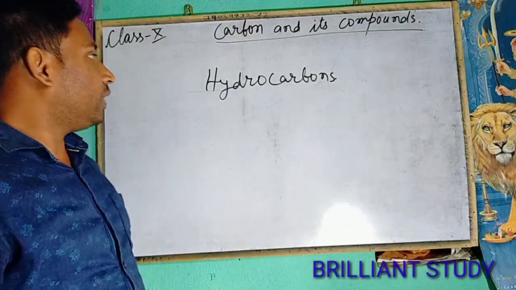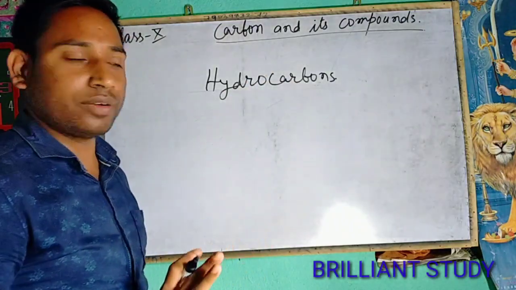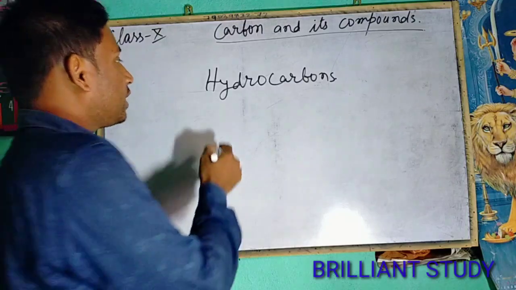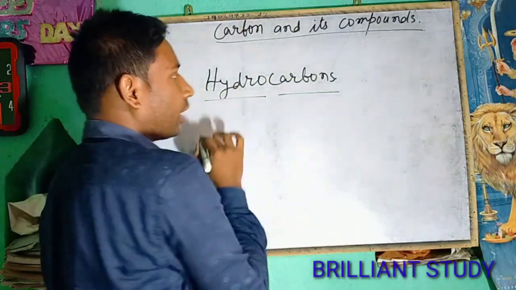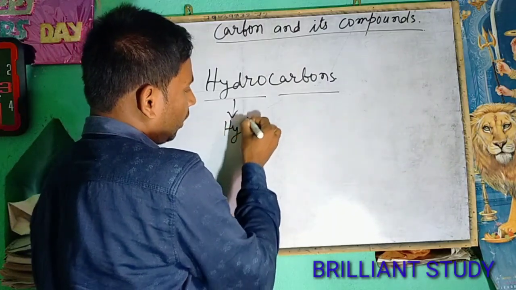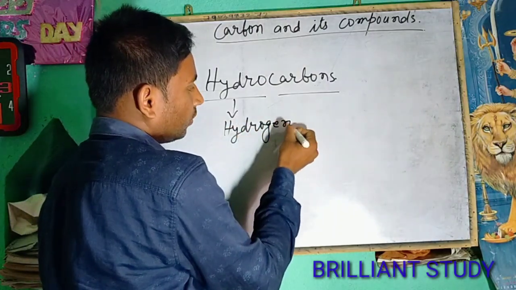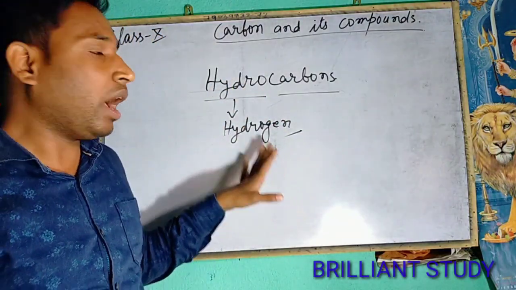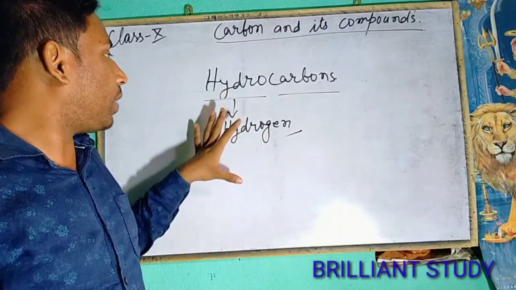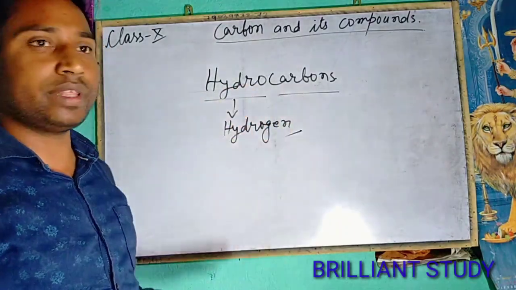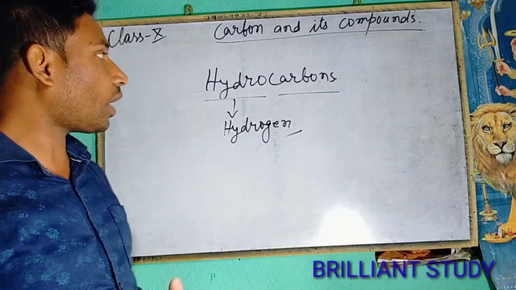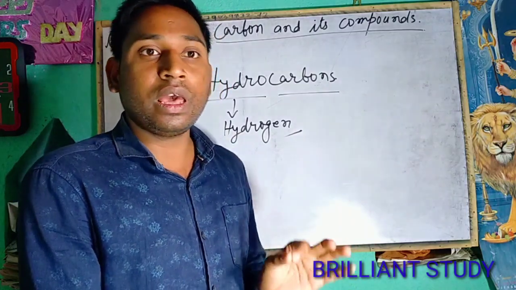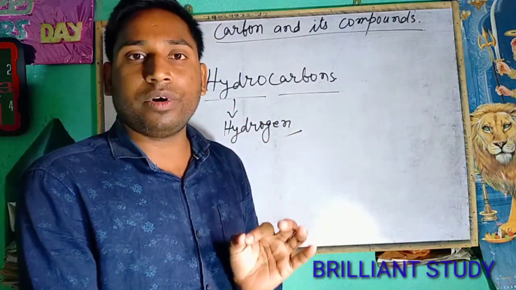First of all, we will understand the hydrocarbon. What is hydrocarbon? Hydrocarbon is the part of organic compounds which is made up of hydro and carbon. Hydro means hydrogen. So we can define the hydrocarbons. Hydrocarbon is the compound in which carbon and hydrogen are present only. In another language, we can say that hydrocarbons are the organic compounds in which there are hydrogen and carbon present only.